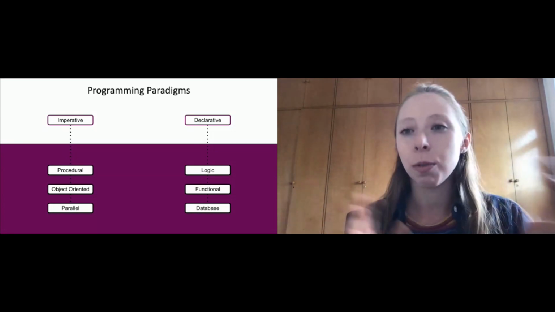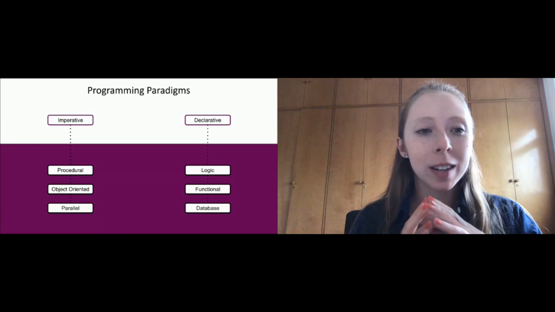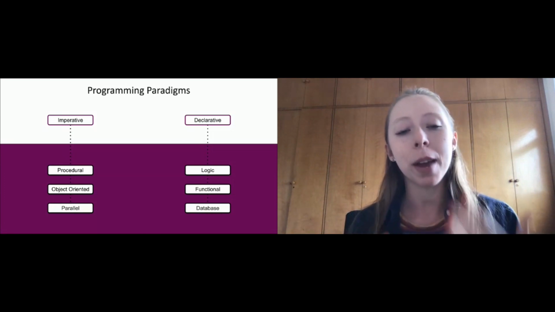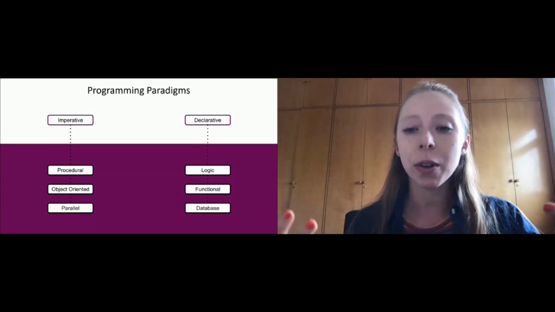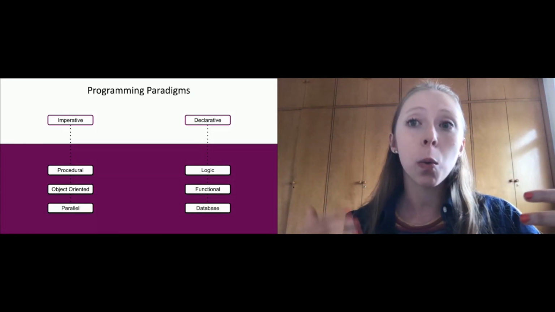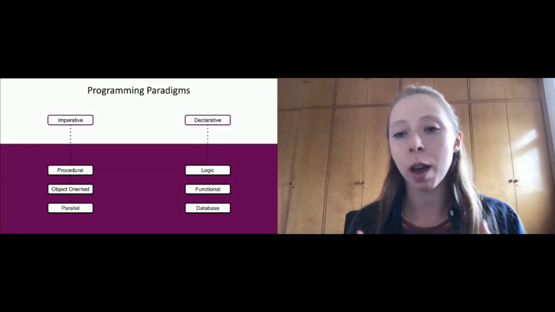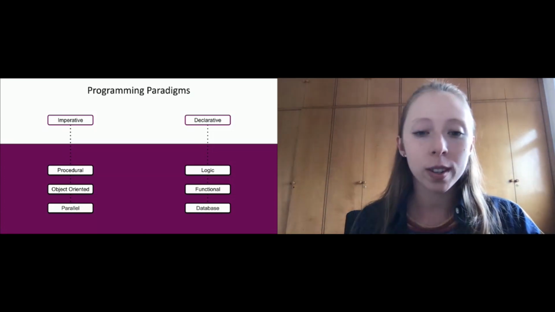And what is the difference between those two groups? I think, to understand clearly what this means, imperative programming is like how you do something, and declarative programming is more like what you do. The imperative programming is more used among the industry, among the university courses.